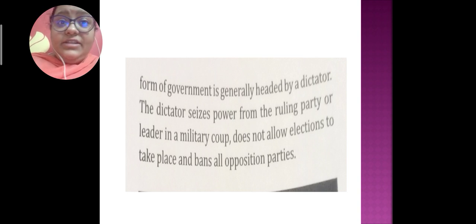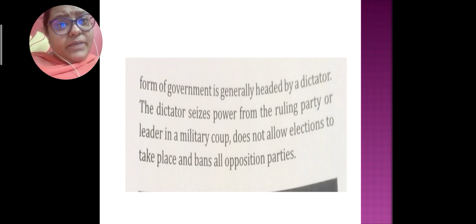In a military dictatorship there are no elections, and opposition parties are also banned. Politics and military power are merged together, and therefore the dictatorship goes on under the power of the military. For example, in Pakistan a military dictatorship rules.